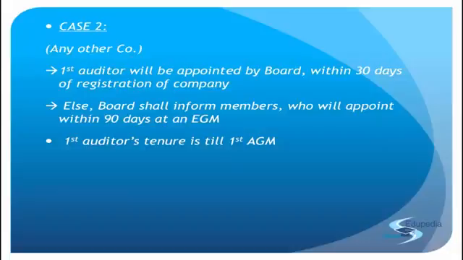But again, there is a small difference: in case of the first auditor, this term of 5 years is not applicable. In case of the first auditor, the term is only till the expiry of the next AGM. And over here, the next AGM would obviously be the first AGM.